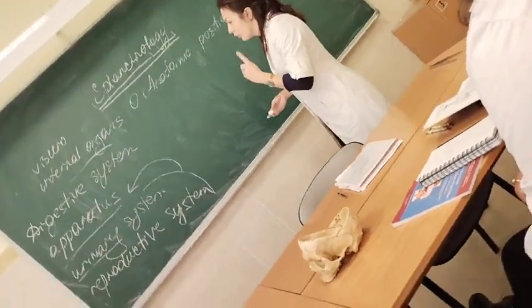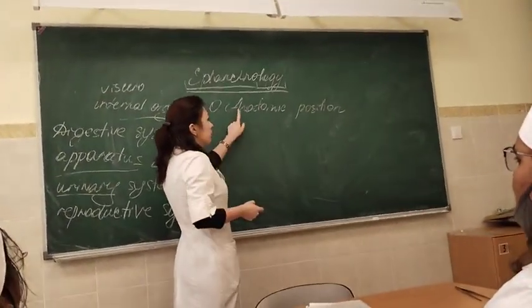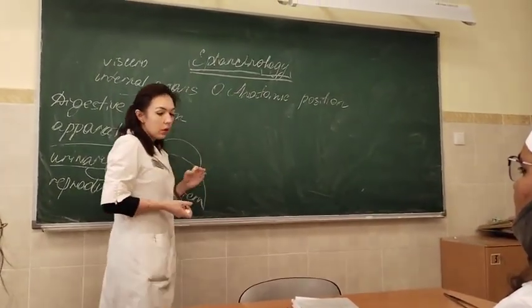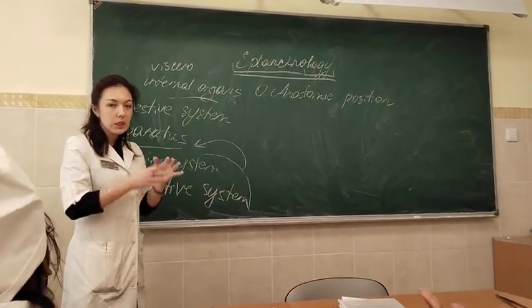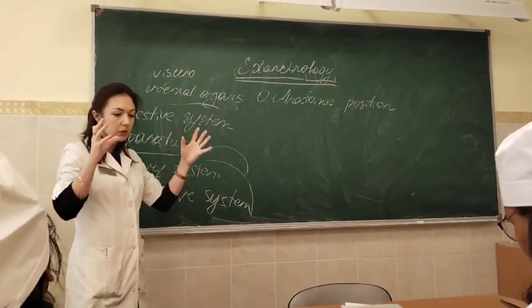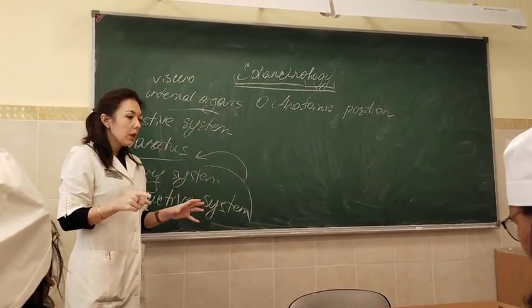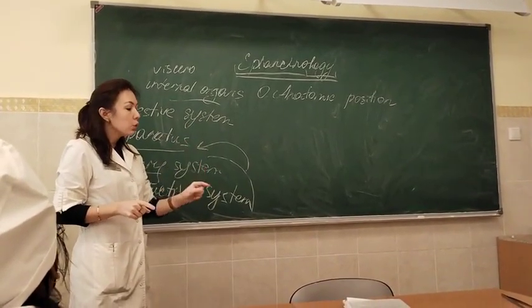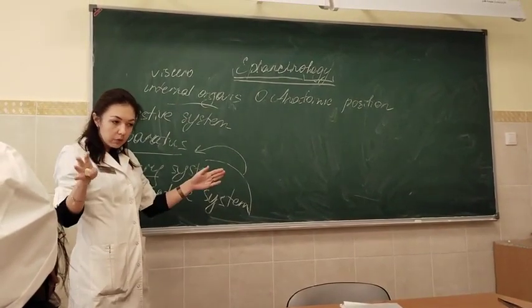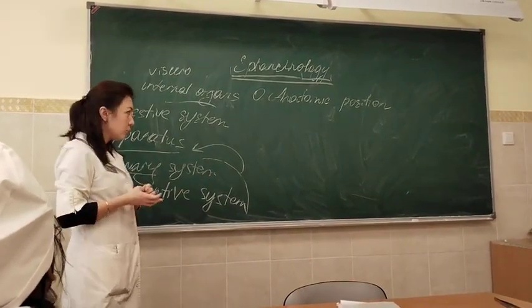Okay, after you did it, you should pay attention that we won't only use single preparations, isolated organs, I mean. We will use sets of organs. When you describe one organ, you should put all the other adjacent organs also into anatomic position.